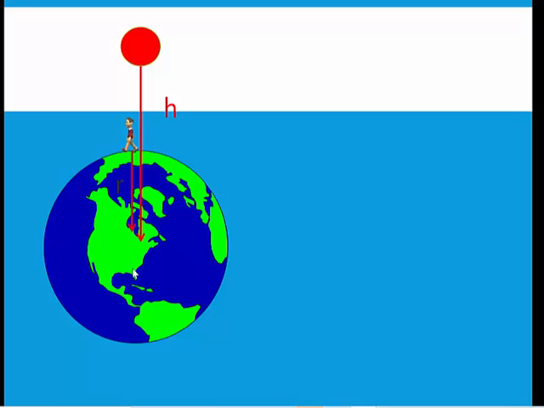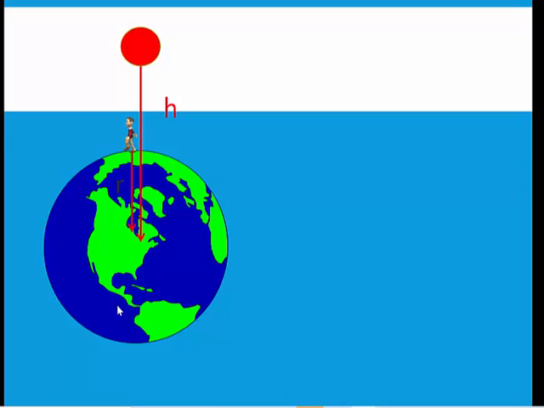I am giving you two cases now. First case is the person walking on the surface and the Earth. Between the person walking on the surface and the Earth, is the gravitational force greater, or is it greater when the person is up in the air and the Earth?